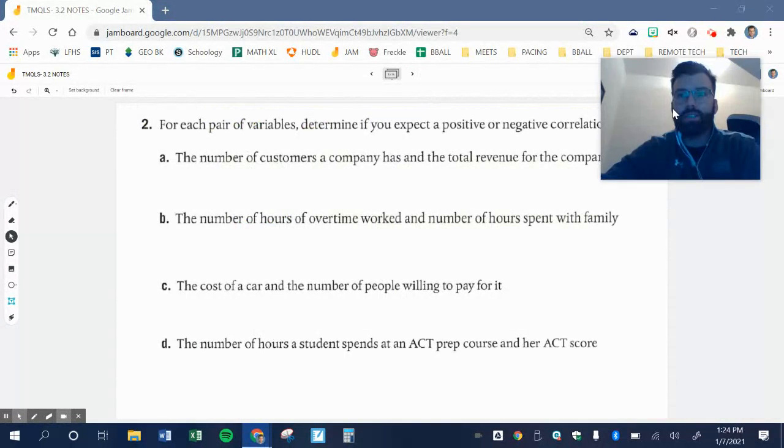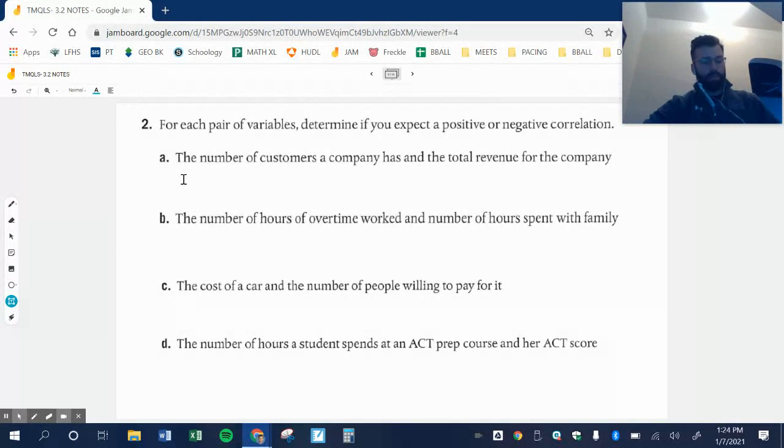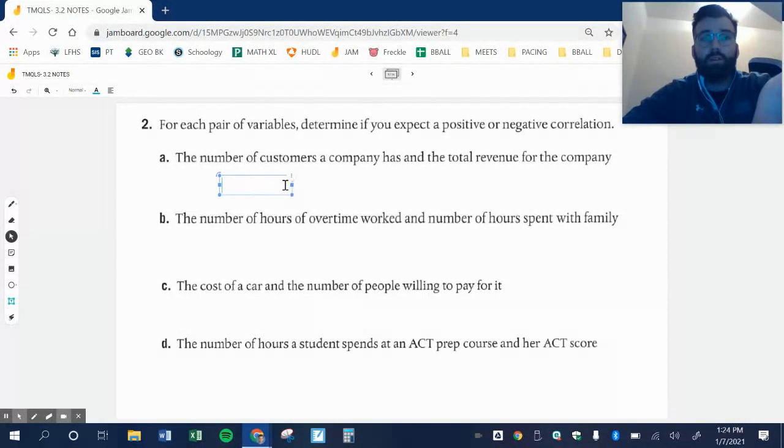For each pair of variables, determine if you have a positive or negative correlation. The number of customers a company has and the total revenue of the company. Well, if I have more customers, I'm going to have more revenue.